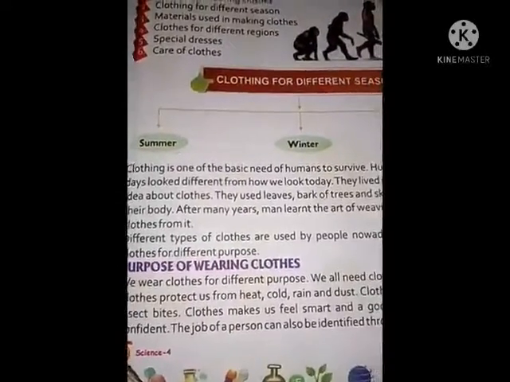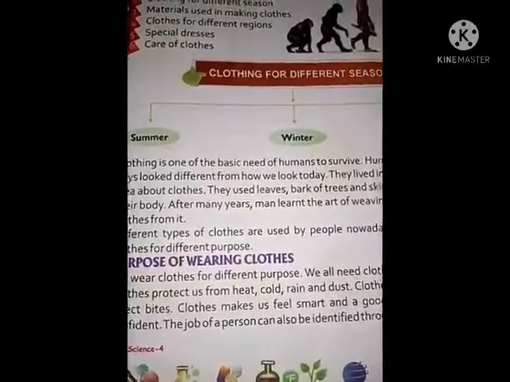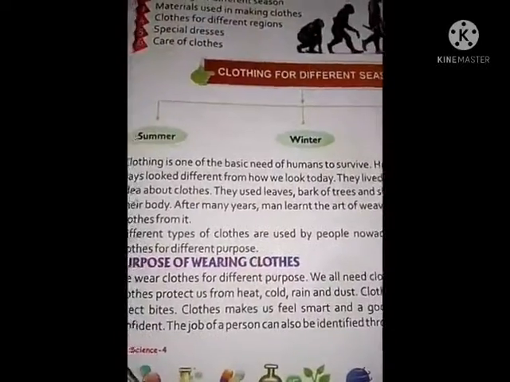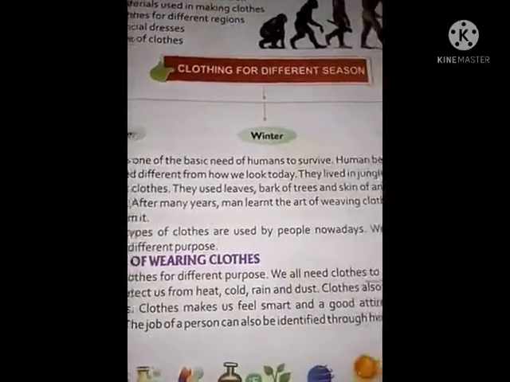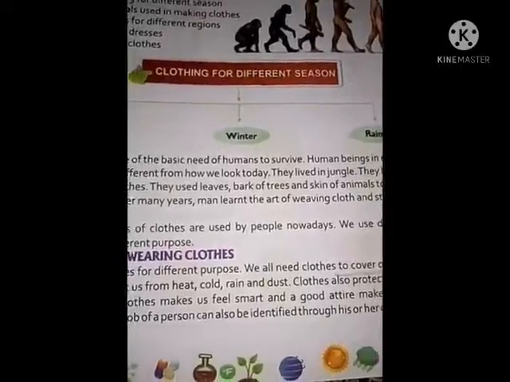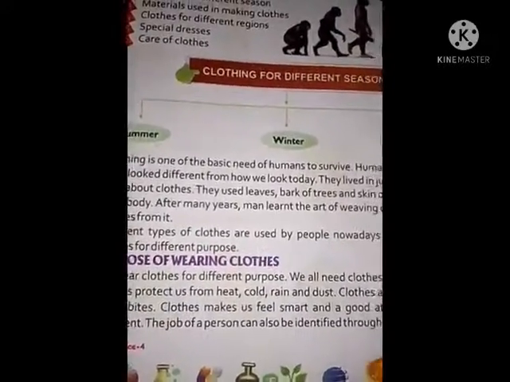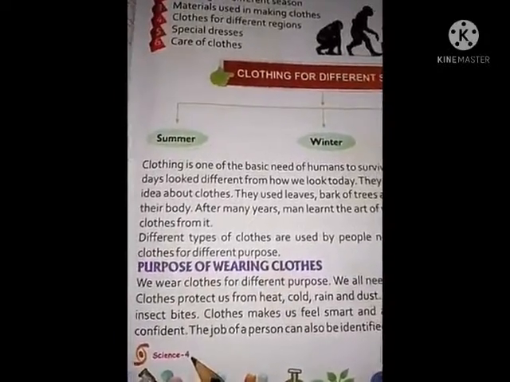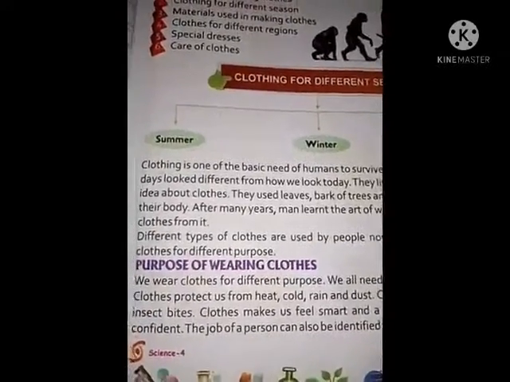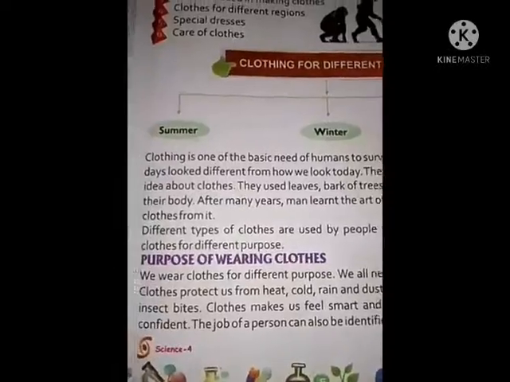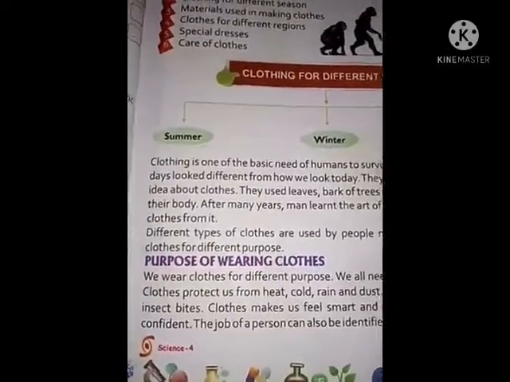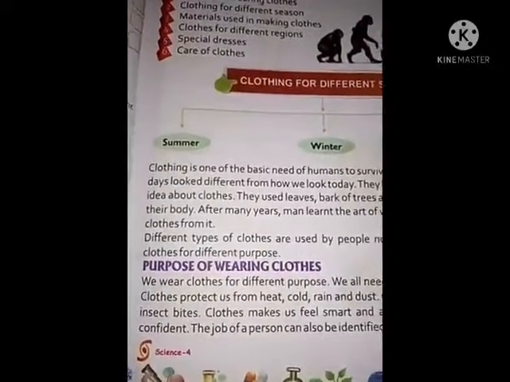So when we wear clothes, it makes us feel smart, with good attire. If you wear good, standard clothes, then it makes us feel confident to face anything. Okay, face anything means to meet someone, to attend a meeting, like that.